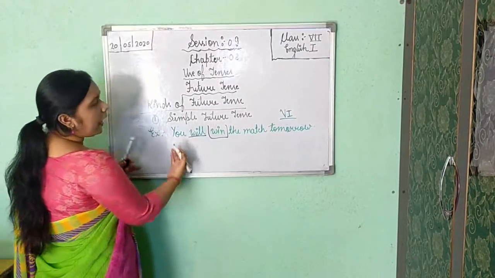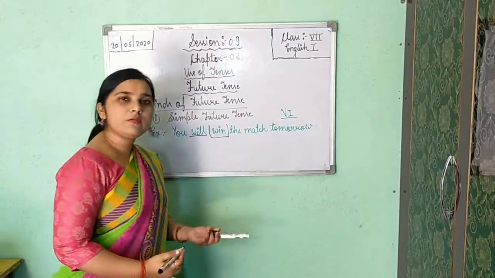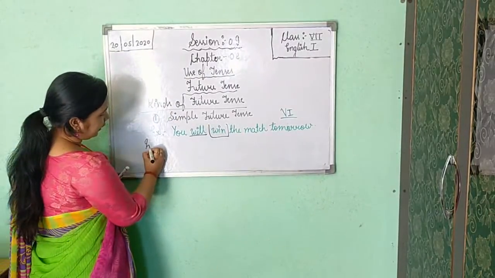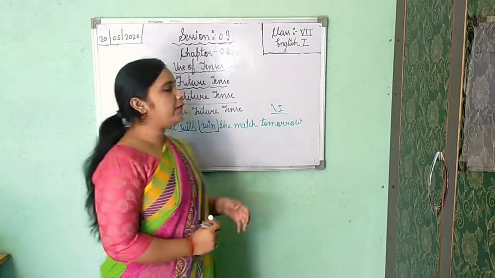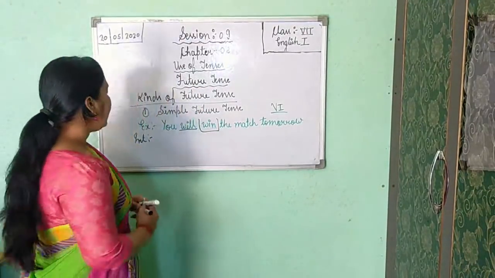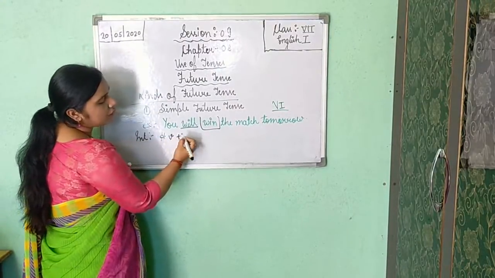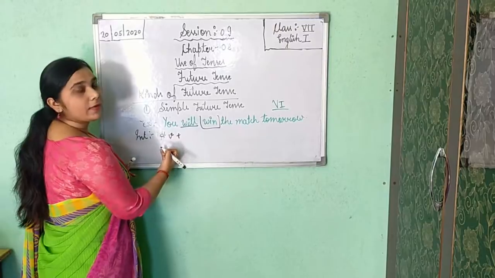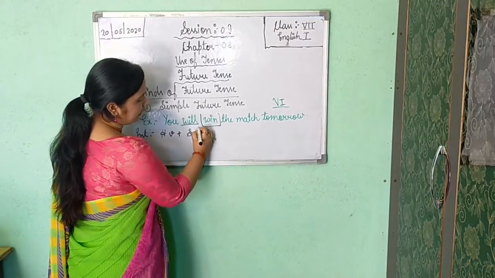Now if we have to change the given sentence into interrogative, how will you change? In interrogative, yes-no type, how will you change? As in the previous session I have told you, firstly you will write the helping verb, because we have to change this one into interrogative yes-no type. So helping verb, after helping verb the subject will come.